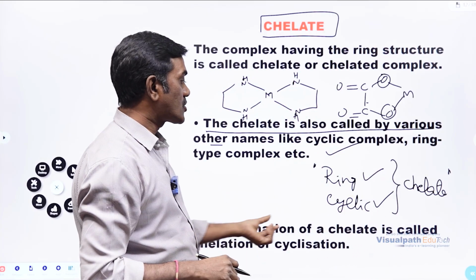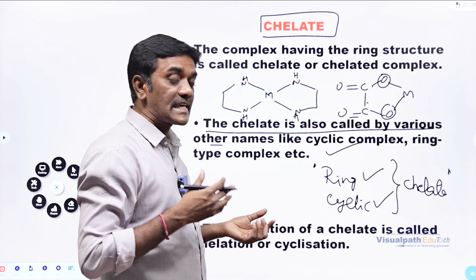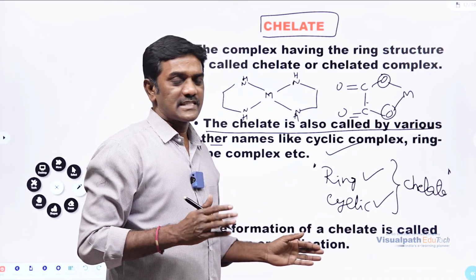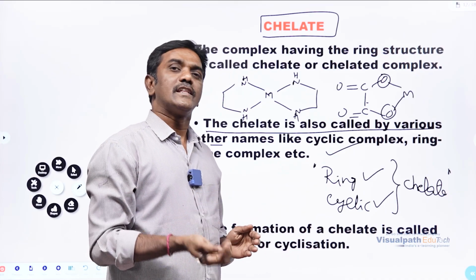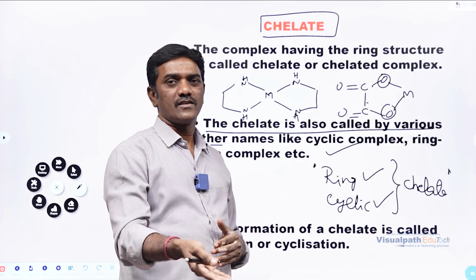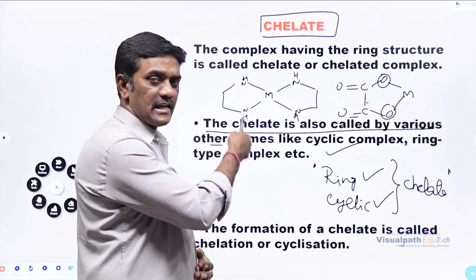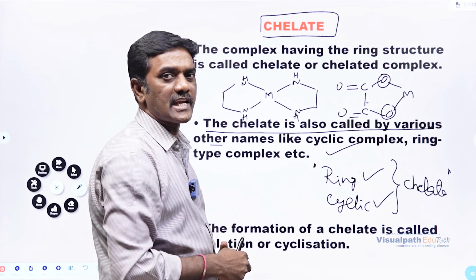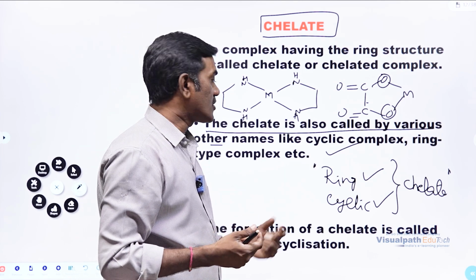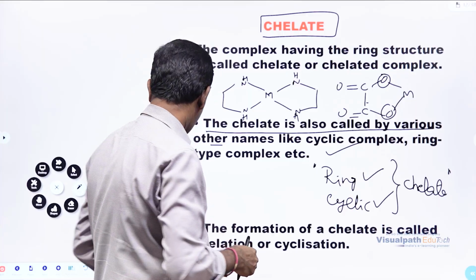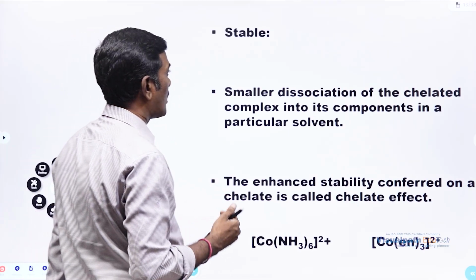Actually, the formation of chelate is also called chelation or cyclization. This also can be called cyclization because there are many cyclization reactions. This chelation falls under one of the reactions of the cyclization type. Why? Because this is forming a cyclic structure. And moving on to the topic called stability.